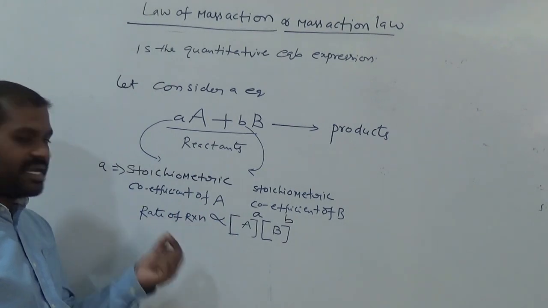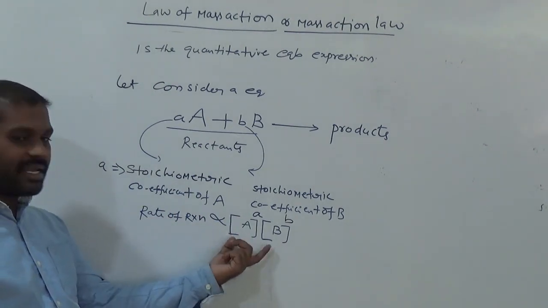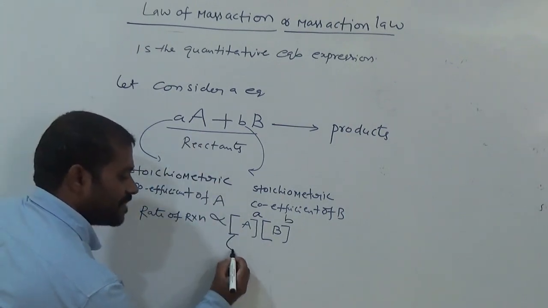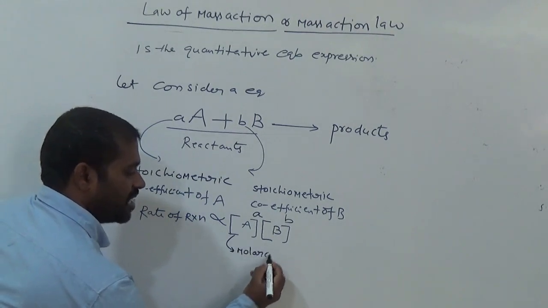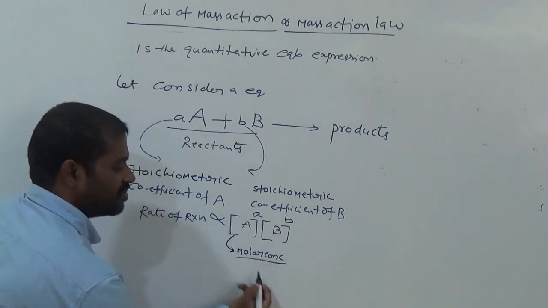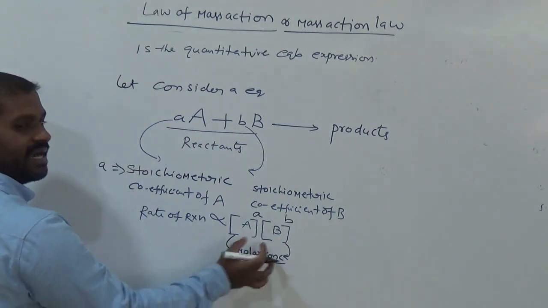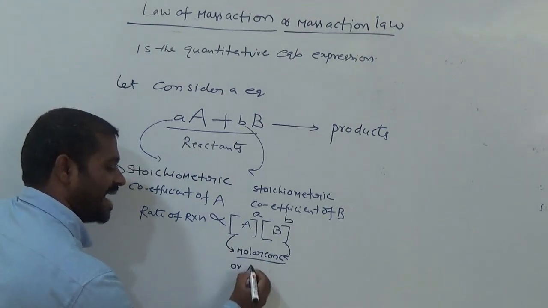Rate of reaction is directly proportional to the molar concentration of reactants. This square bracket means concentration. It is called molar concentration, or active mass.